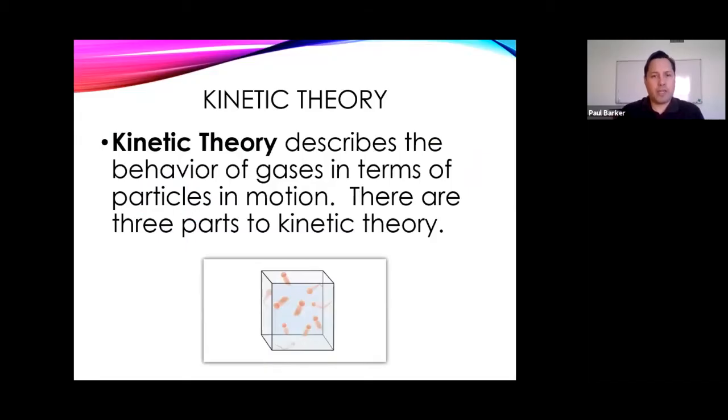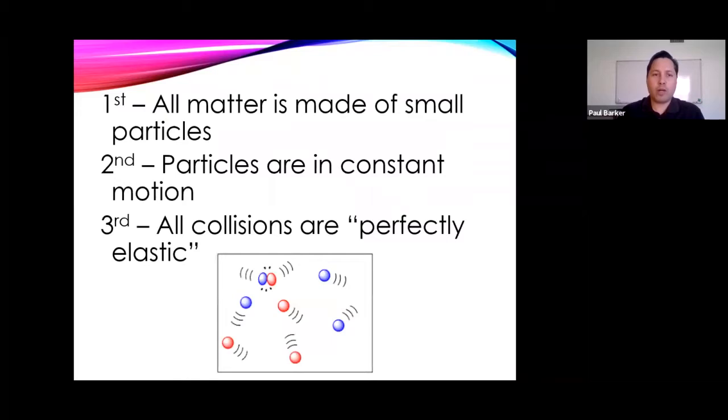Let's get started with kinetic theory. Kinetic theory describes the behavior of gases in terms of particles in motion. There are three parts of kinetic theory. Number one, all matter is made up of small particles. It might be an atom, a molecule, an ion, or ionic particles, but everything is made up of small particles. Part two states that particles are in constant motion. Whether they are a solid, a liquid, or a gas, these particles are in constant motion.